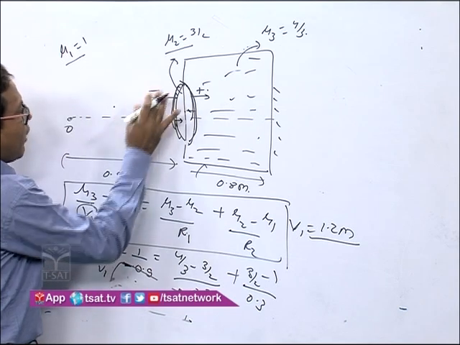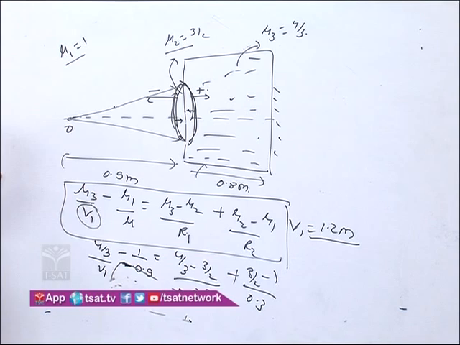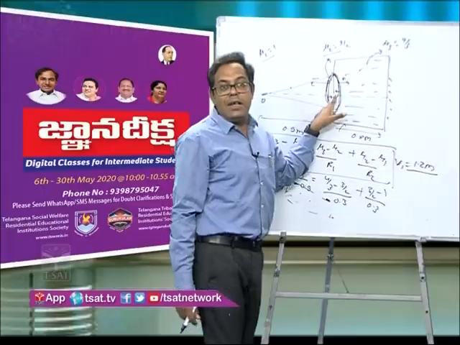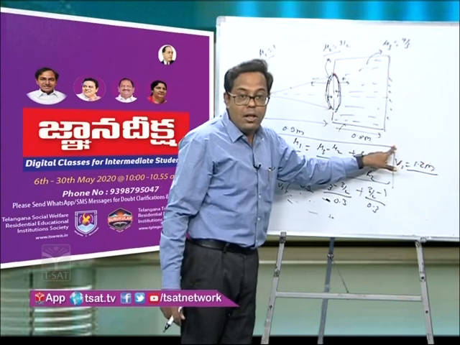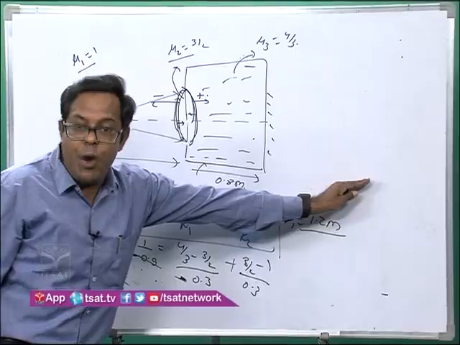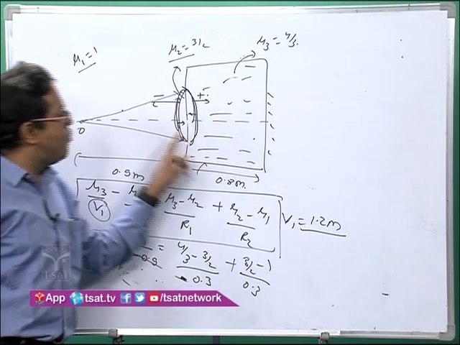The ray is coming like this. Now from here the image distance is 1.2 meter. This is already 0.8 meter, which means how much ahead will it form? 0.4 meter. See here, the image is formed at 1.2 meter from the lens.